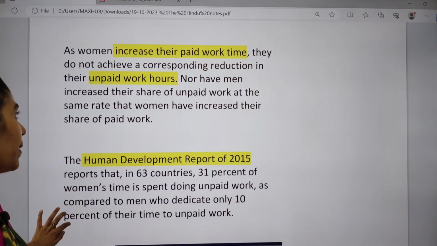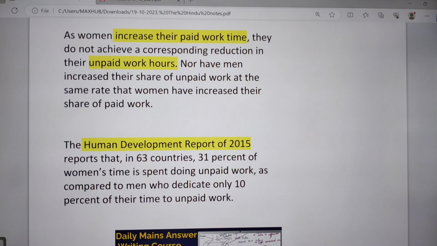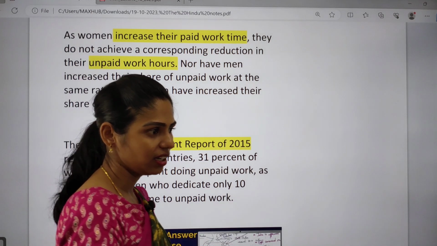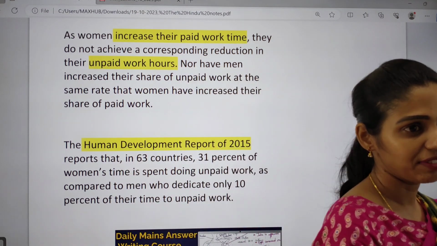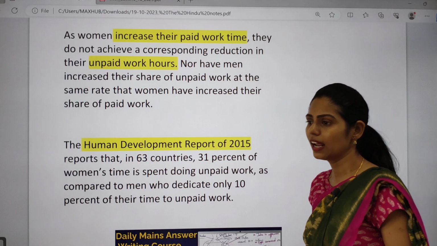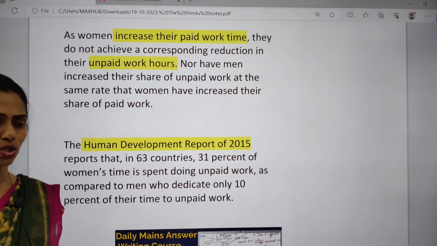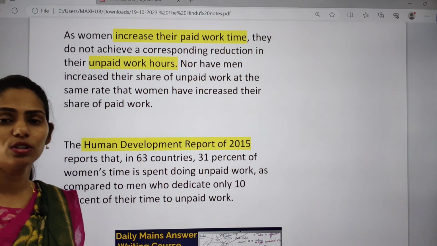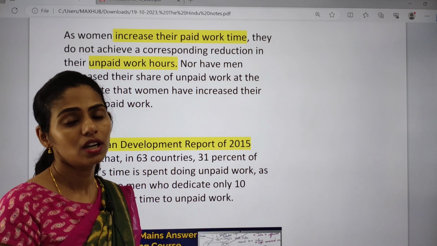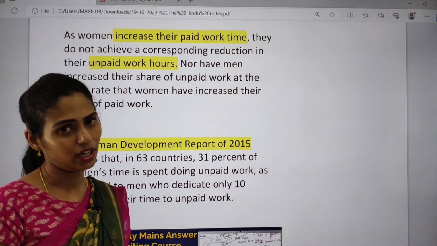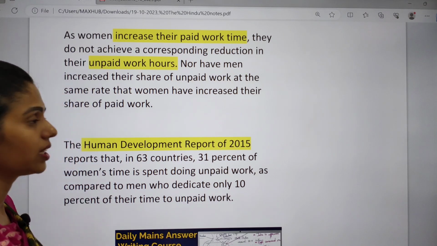As women increase their paid work time, they do not achieve a corresponding reduction in their unpaid working hours, nor have men increased their share in unpaid work. Even in my own scenario, I have to work in the office, and after going home I have to take care of my children, and my husband will not be helping at all. That is the reality which is happening. Women play a dual role, paid work and unpaid work, but men do only paid work and not unpaid work. This is one harsh reality that we can see.